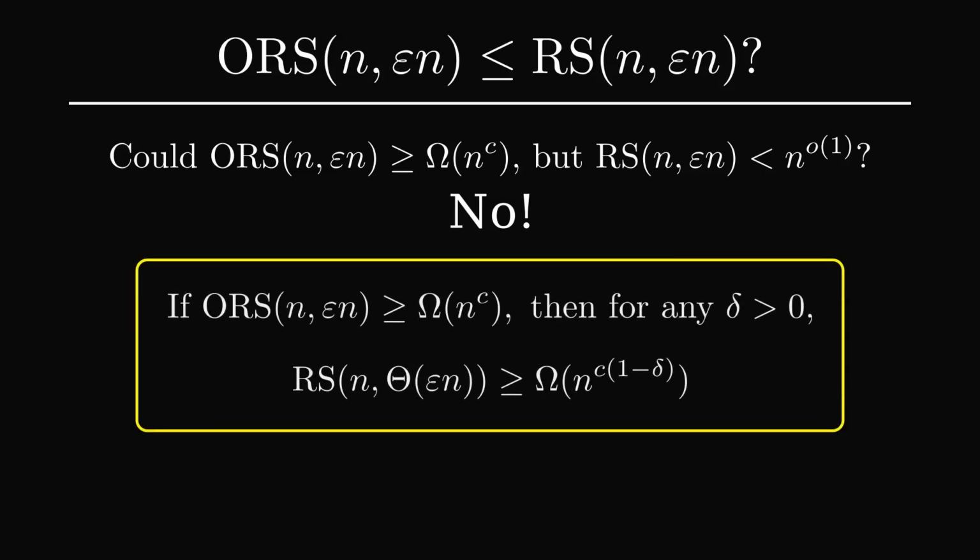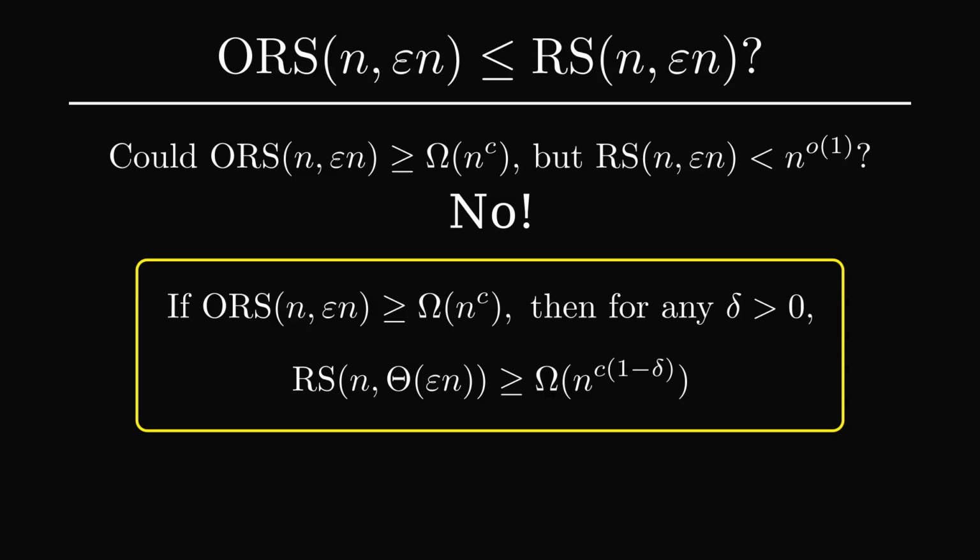Specifically, we'll show that if ORS(n, εn) is at least Ω(n^c), then for any δ greater than 0, RS(n, Θ(εn)) is at least Ω(n^(c(1−δ))).